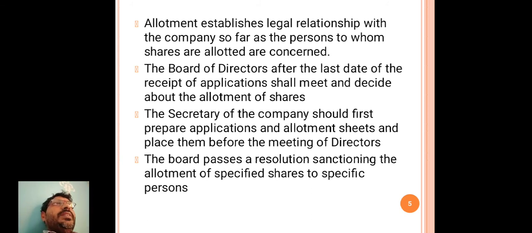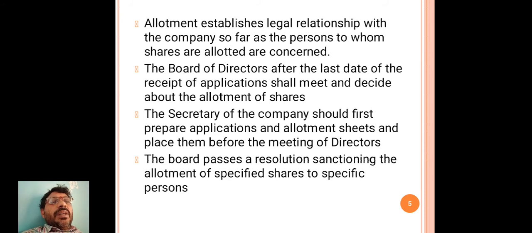After the last date of the receipt of these applications, the board of directors shall meet and decide about the allotment of shares.